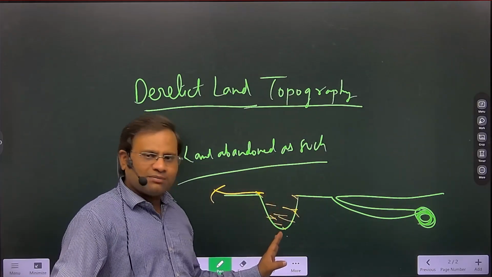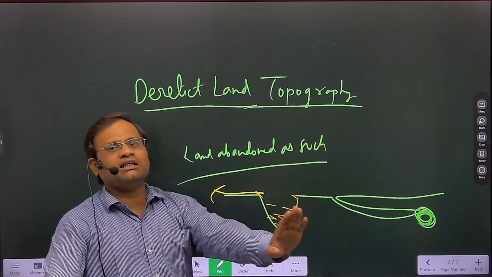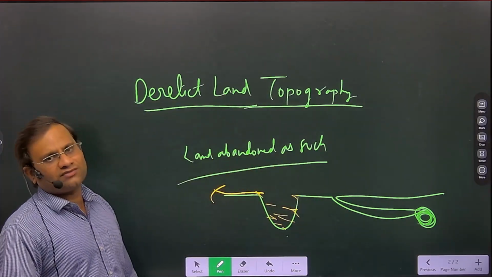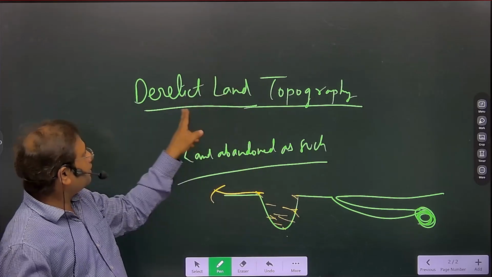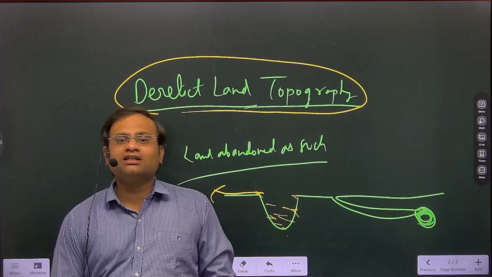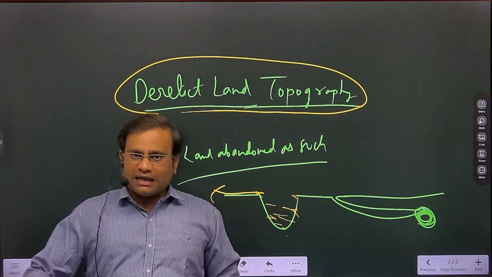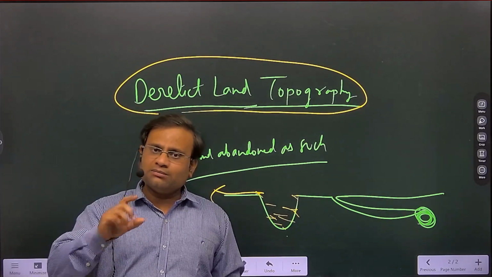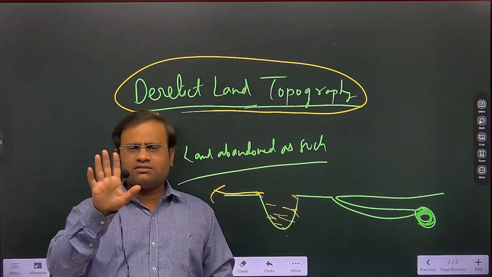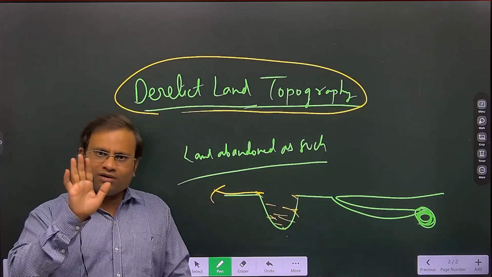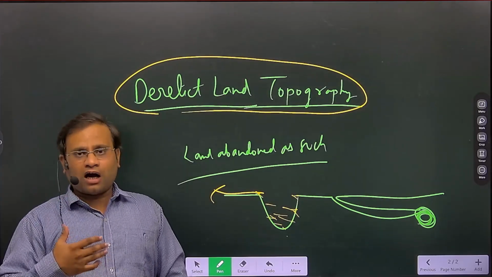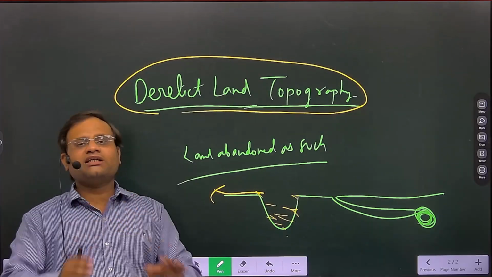So not only environmental hazard, even health hazard, economic hazard, or also the possibility of the land which is left as such after mining. This point, derelict land, is a very, very significant point. It enhances the quality. It is some extra point that the examiner will notice in your answer. Then and there, the examiner gets convinced that you have a very sound preparation. So you will fetch some good marks if you write such technical points.